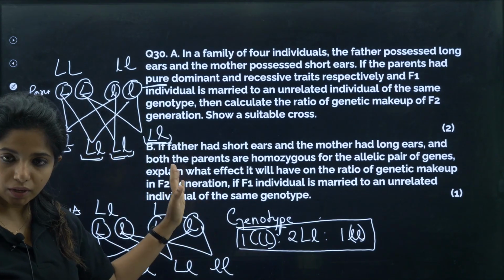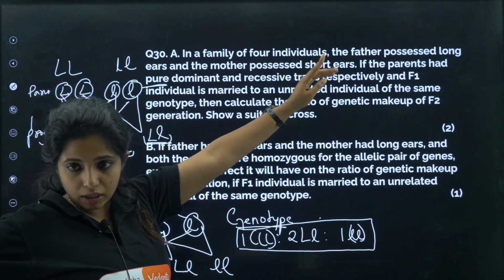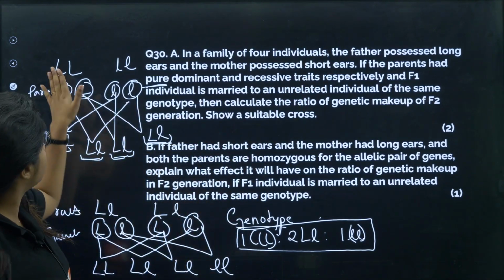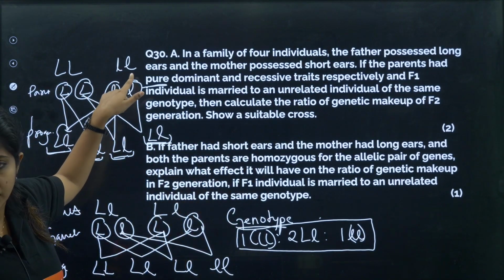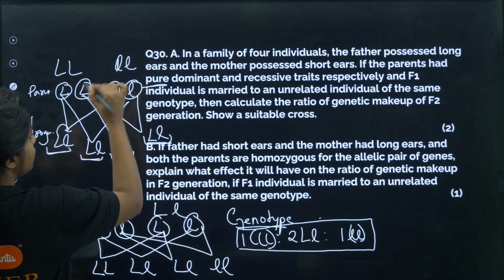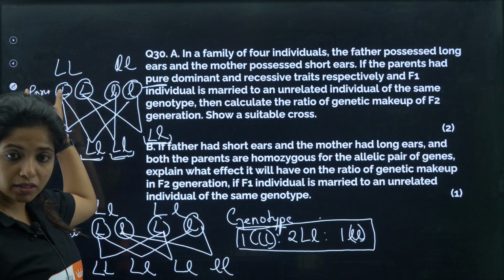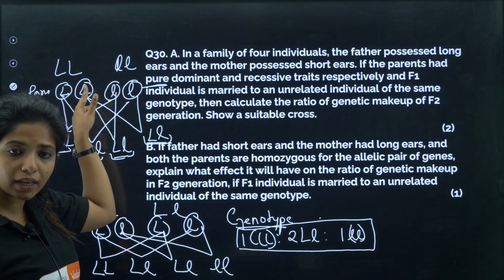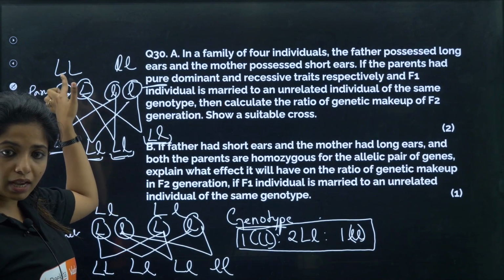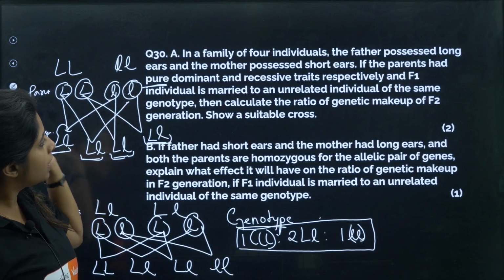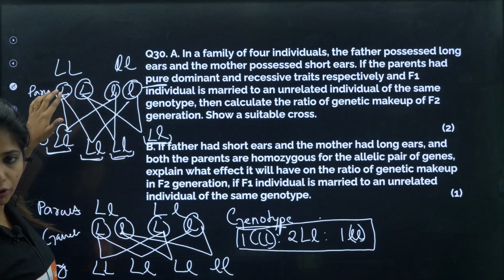Again I will explain. In a family of 4 individuals, the father possessed long ears, and the mother possessed short ears. This is small l, small l. Now, if the parents had pure dominant and recessive traits, as in capital, they are homozygous, the alleles will be the same. So, father has these alleles and the mother has these alleles. Then the F1 individual, how do you find the F1 individual?